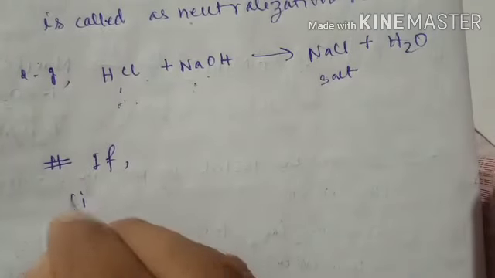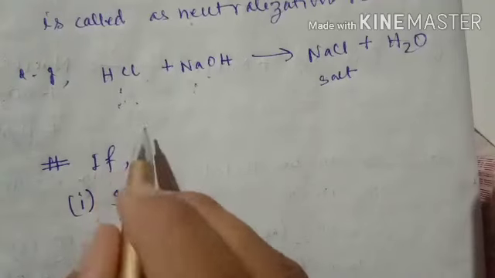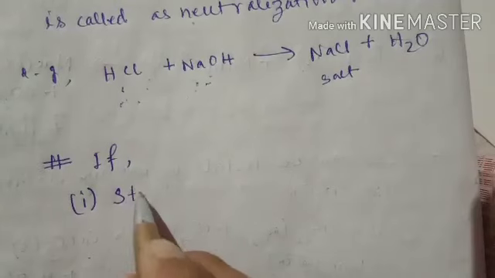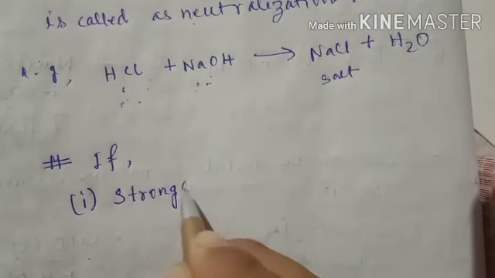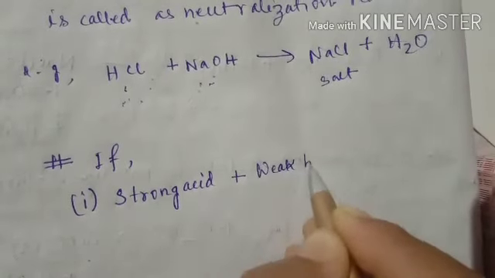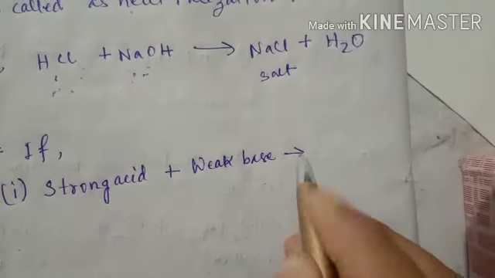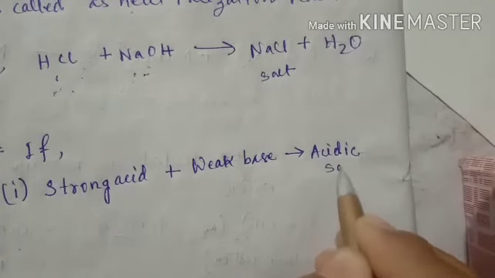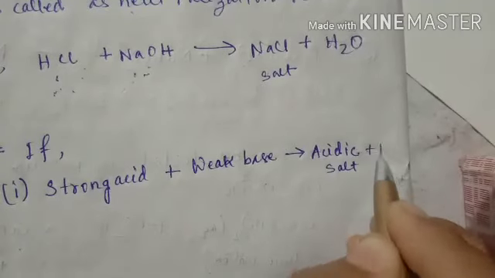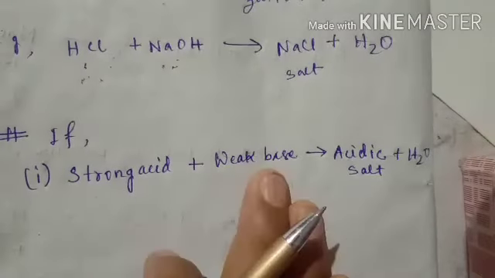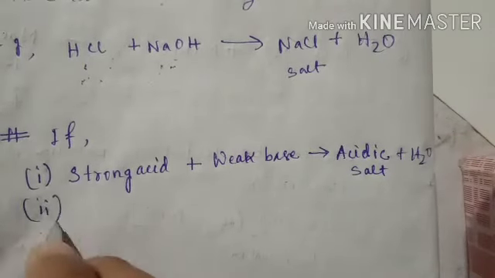Suppose number 1, we consider strong acid. If we take the acid to be a strong acid reacting with a weak base, what product will be formed? They will form an acidic salt. The salt will be an acidic salt, and the side product would always be water. Okay, so this will be the formula when strong acid and weak base are considered.